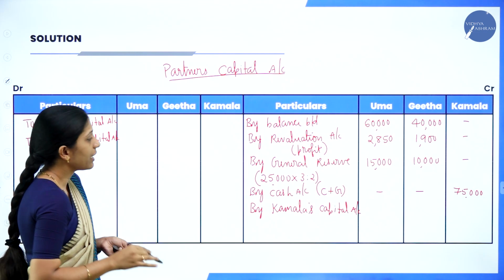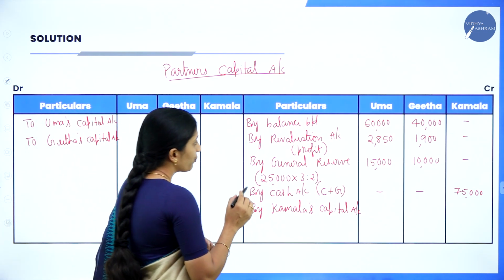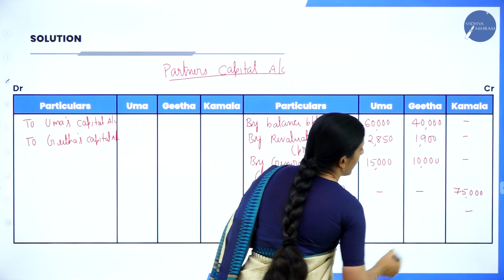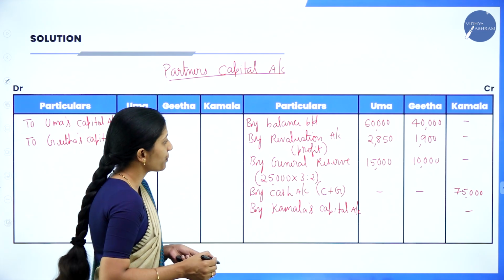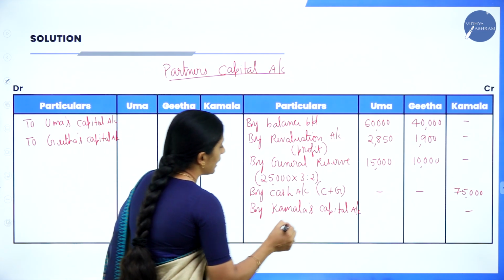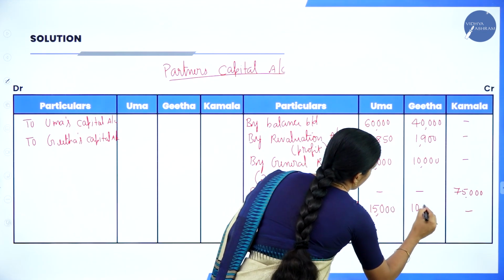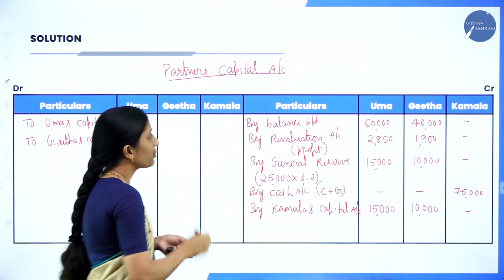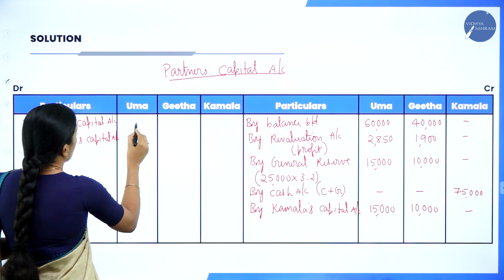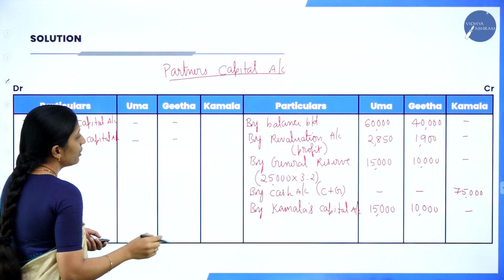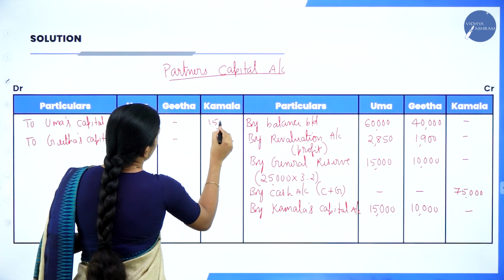Okay, now while writing the amount you have to be careful. For Kamala, here it is dash. How much did you get as the distribution of goodwill? 15,000 and 10,000. Now you will write the amount here, 15,000 and 10,000, and these columns should be dash.